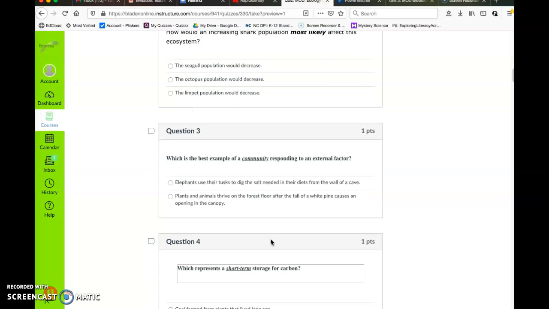Question number 3. Which is the best example of a community responding to an external factor?